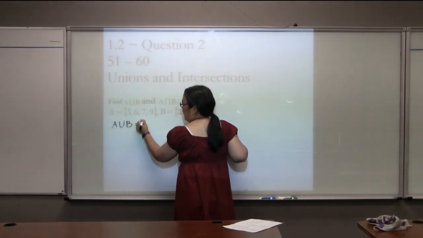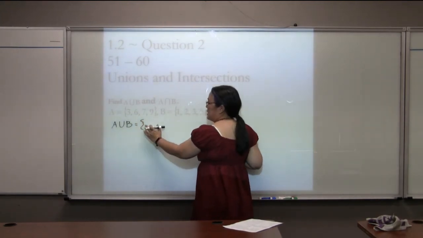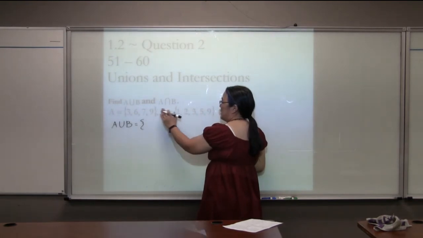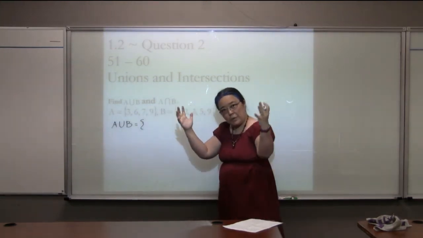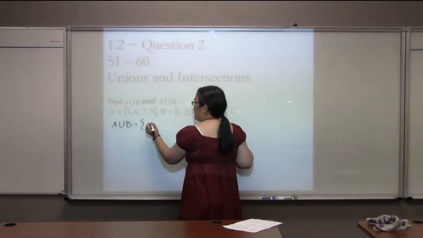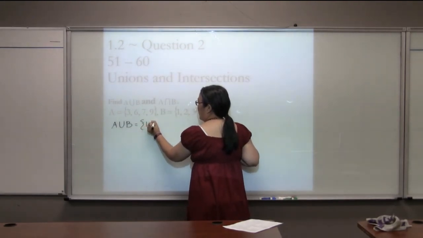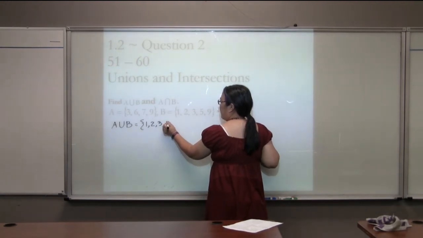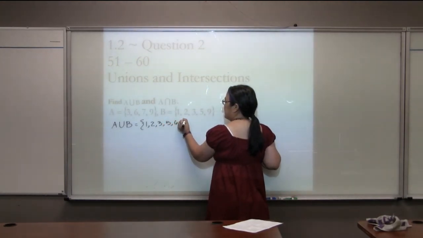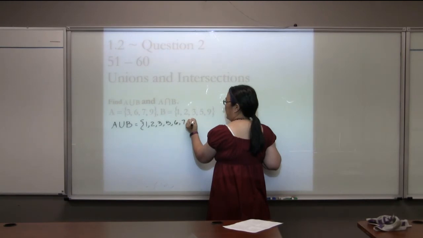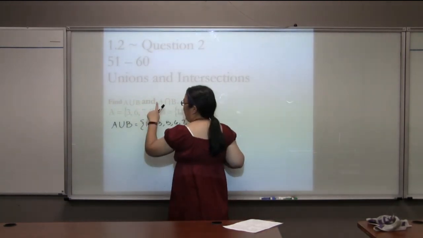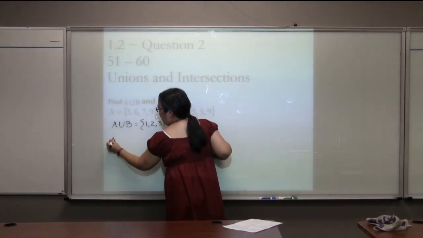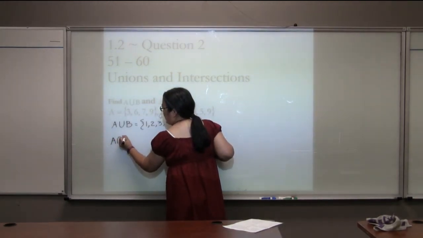And A union B is equal to, we're going to write it as a set, so again we're going to start off with the squiggly brace, and we're going to write these numbers in order by union. We're going to put them together. So the smallest number is 1, then 2, then 3, then looks like 5, 6, 7, and 9. And then we have to find this one, which is A intersect B.